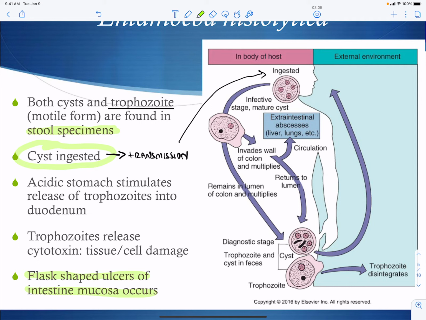And so here's the life cycle. So again, we have our cyst and trophozoites that are excreted. The trophozoite is going to die in the environment. It's not going to survive. The cyst is going to be transmitted. It gets eaten, ingested. And then once it hits the intestine, you're going to have the cyst turn into a trophozoite. The trophozoite is going to use a cytotoxin to invade the colon, and then it's going to multiply. And then you can form those ulcers in the intestine. It can also disseminate into other areas of the body, or it can be released as cysts or trophozoites in your stool sample.